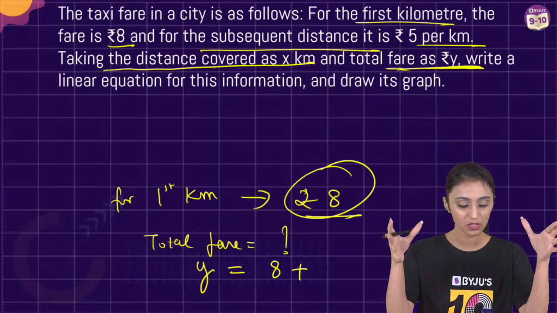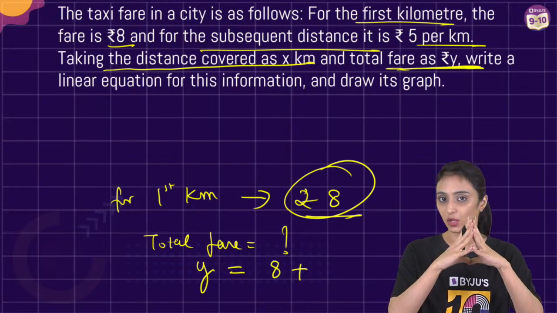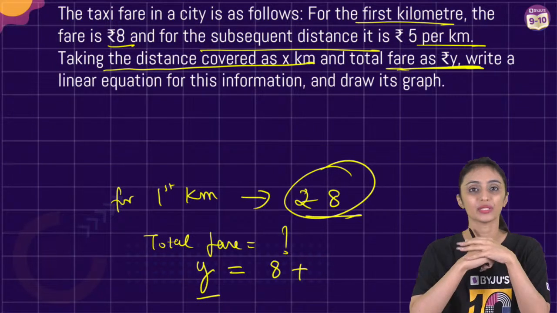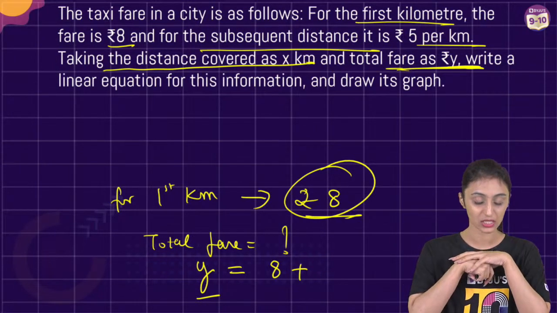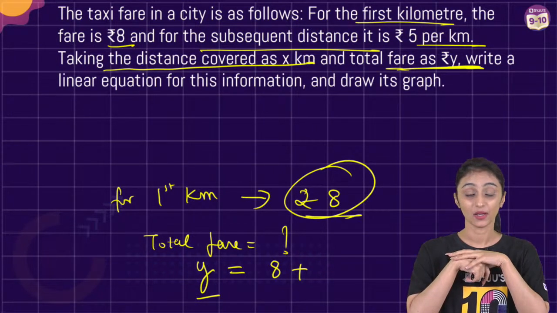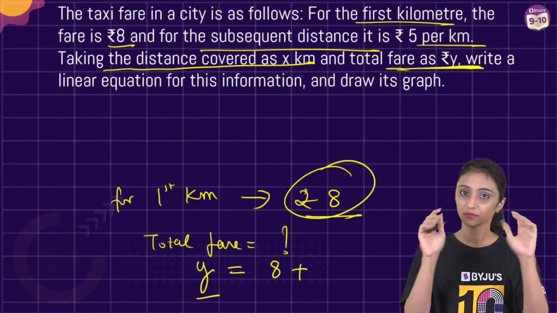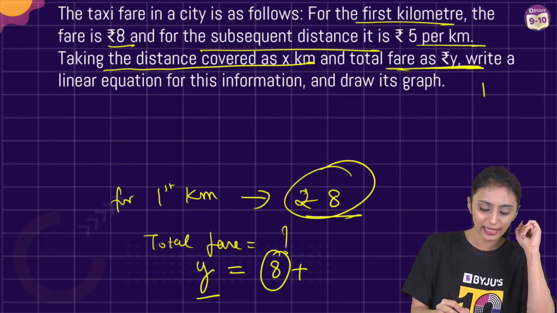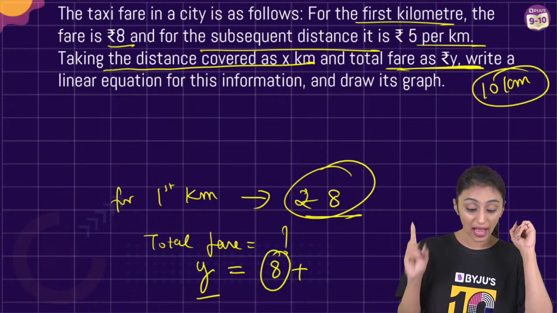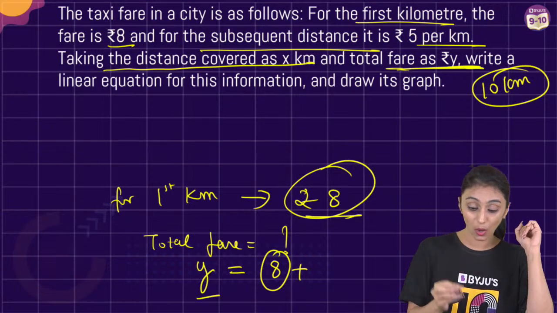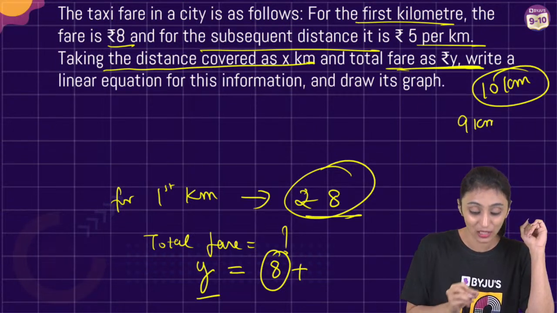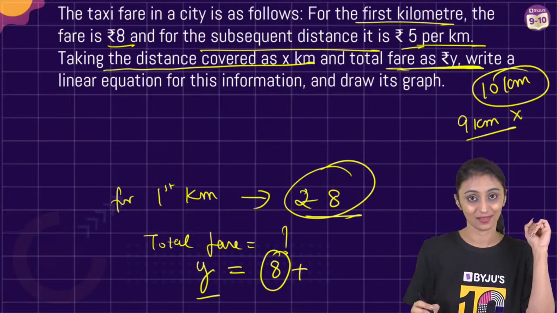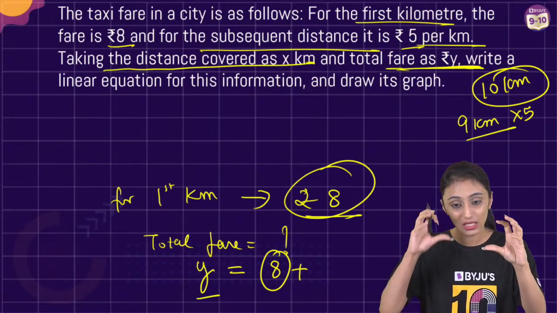So, let's suppose the question is saying you have to frame the equation for total fare. Total fare का equation बनाना है, right? Total fare we are representing with y. We don't know what the total fare is. Now this is fixed. For the first kilometer, you have to pay ₹8. After that, let's suppose total 10 kilometers I have to cover. I have already paid for 1 kilometer. Now I'm only going to pay for the rest 9 kilometers. What is that going to be? That is ₹5 per kilometer, right? So I'll multiply that 9 kilometers with 5.